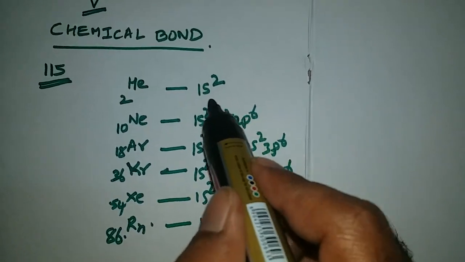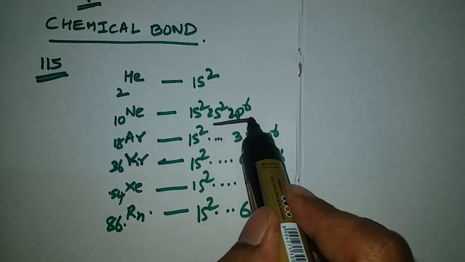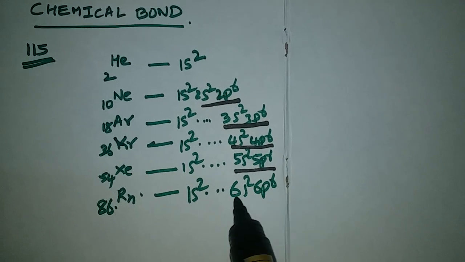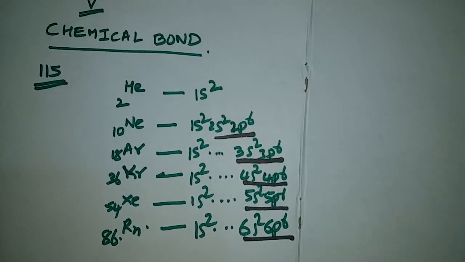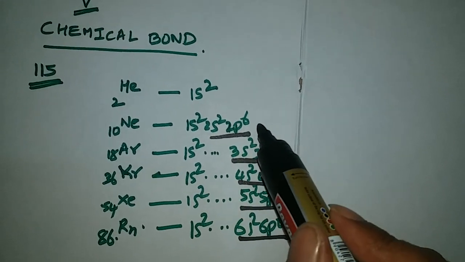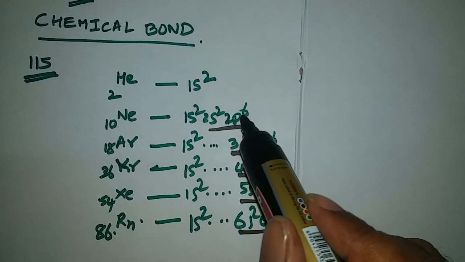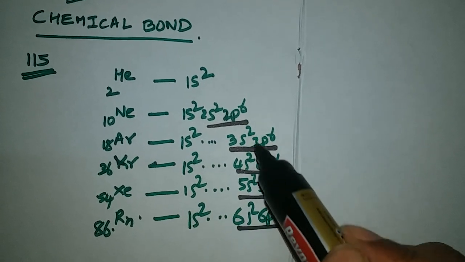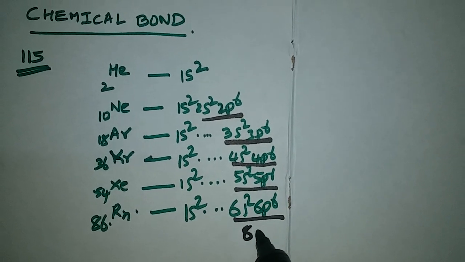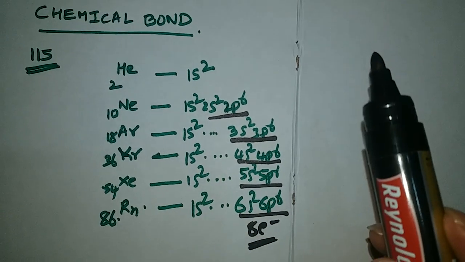Except helium, all noble gases have 8 electrons in their valency shell. Neon has in n equal to 2, which is its valency shell, 2s2 electrons and 2p6 electrons. Like that, all noble gases have 8 electrons in their valency shell except helium.